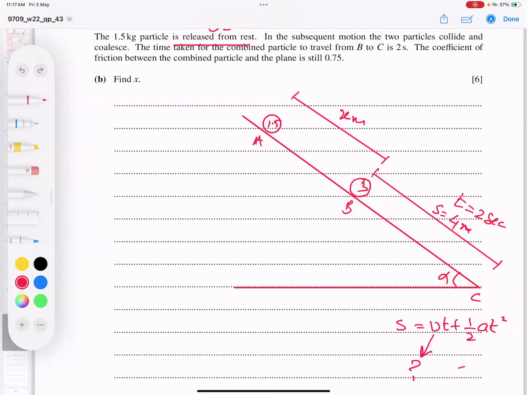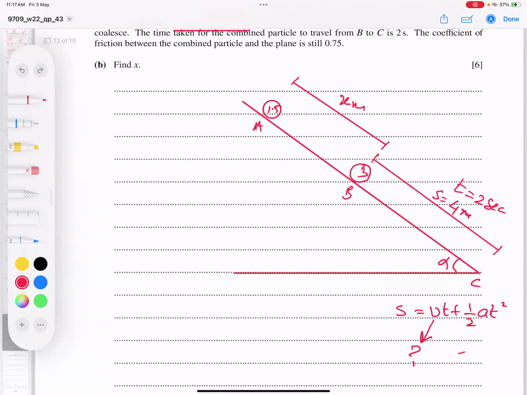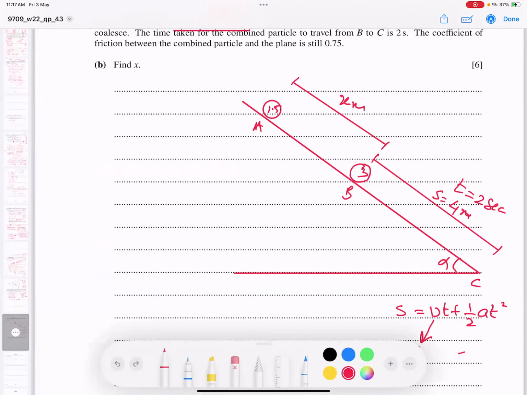So I think the plan is okay. Let's find the last velocity after coalescing. I will take this plan: before collision and after collision.